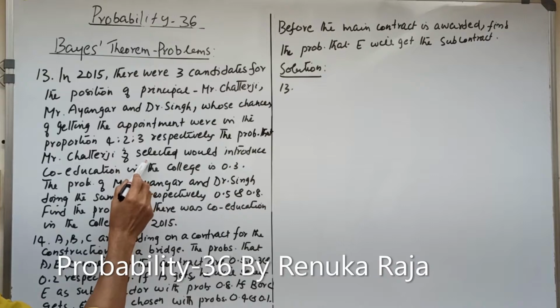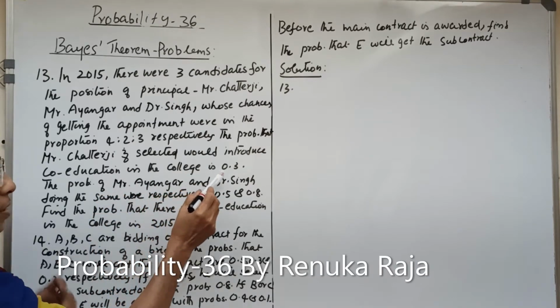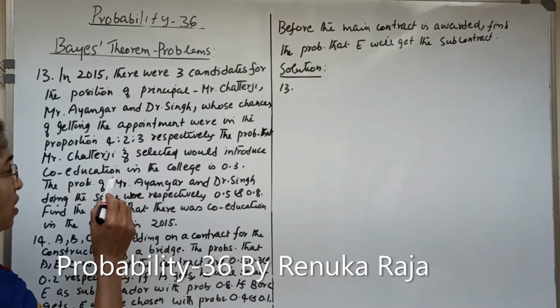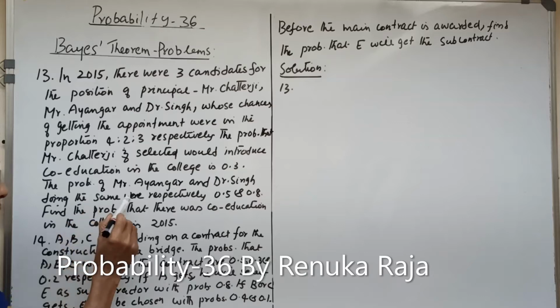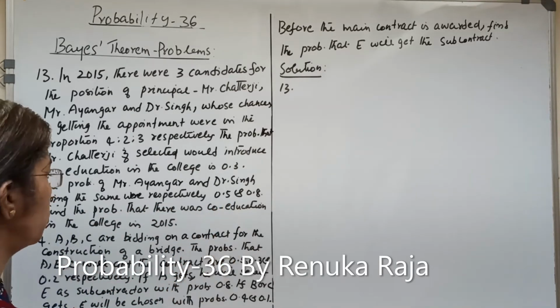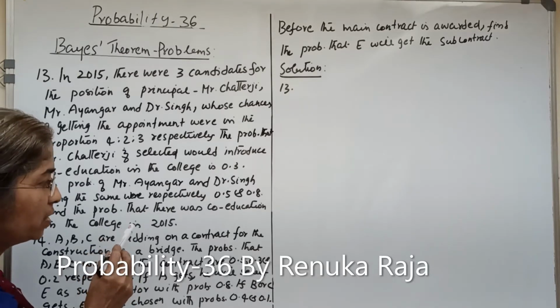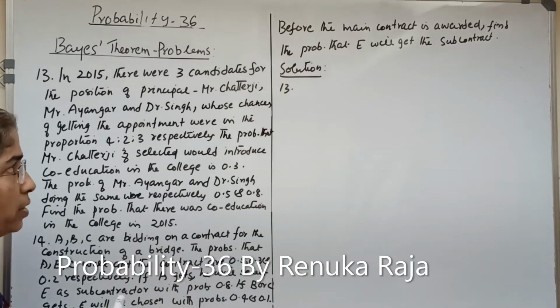The probability that Mr. Chatterjee, if selected, would introduce co-education in the college is 0.3. The probability of Mr. Iyengar and Dr. Singh doing the same work is respectively 0.5 and 0.8. Find the probability that there was co-education in the college in 2015.